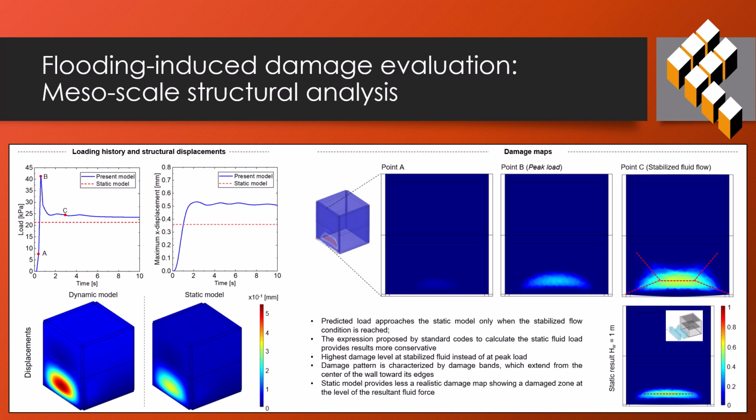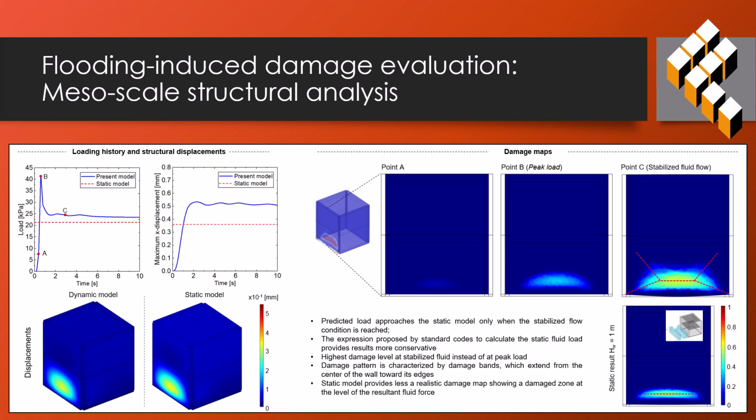Here, the structural response is analyzed. While the macro model assumes a rigid body, the meso-scale model accounts for nonlinear structural behavior. The comparison with the static model highlights that the predicted dynamic load aligns with the static assumption only after flow stabilization. However, standard codes tend to be conservative.